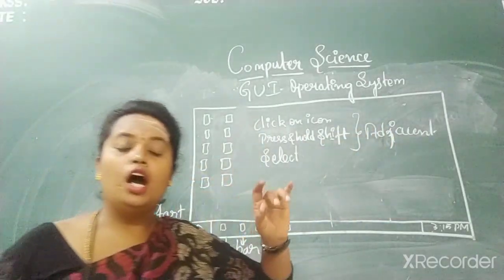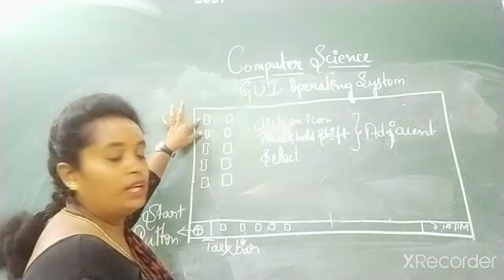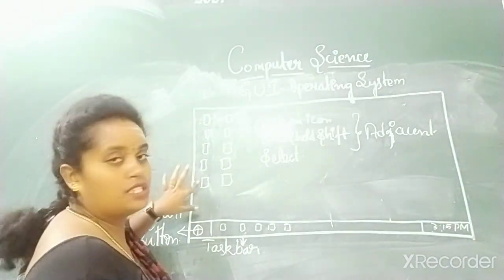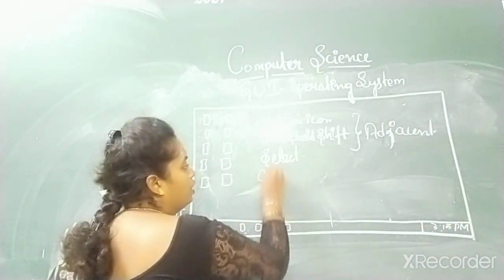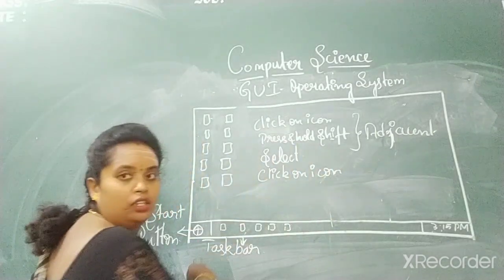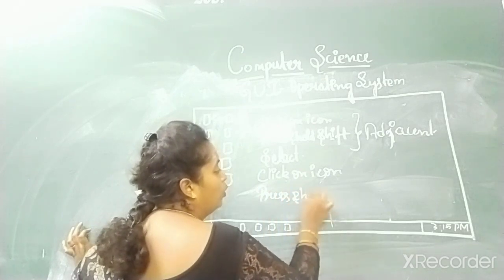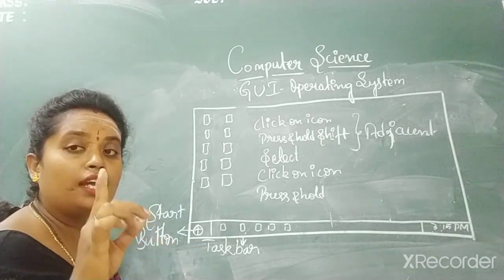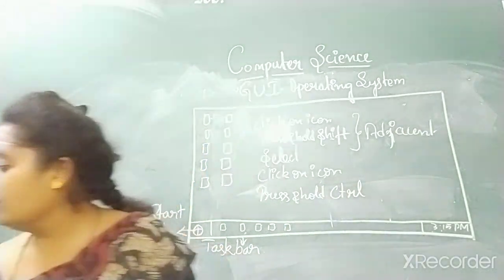In the same way, how do you select non-adjacent icons? Example, I want the first one, third one and sixth one. 1, 3, 6. These three I want. How do I select them? Same procedure. Click on the icon. Okay. Press and hold, not the shift key here. You are not supposed to press the shift key. You are pressing and holding the control key. Got it, children?